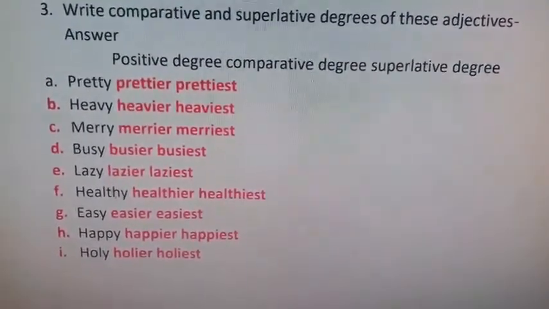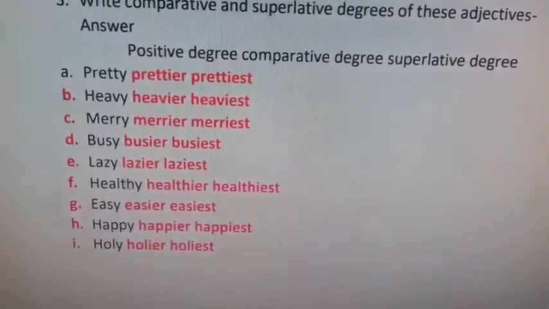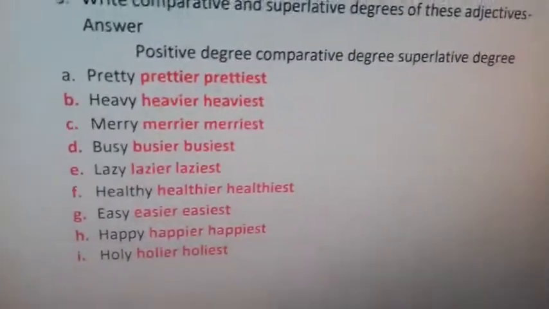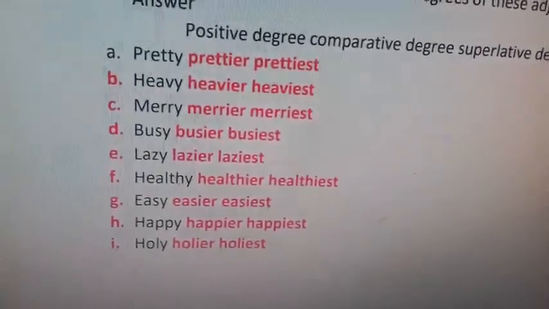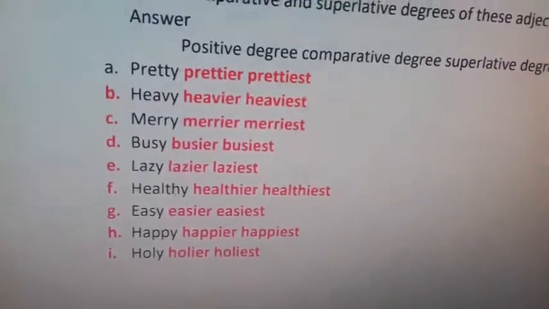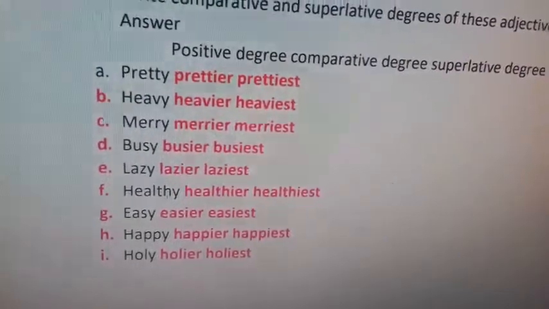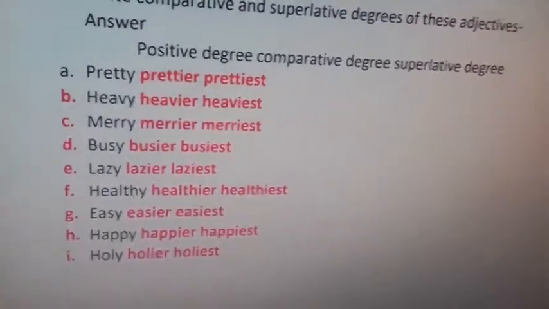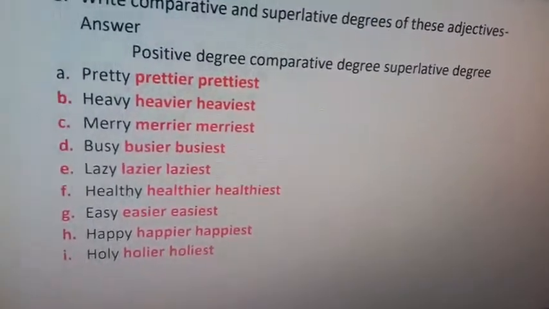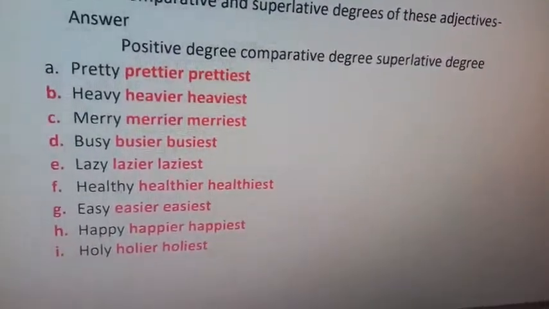Generally we add ER to make comparative degree and EST to make superlative degree. When any word or any adjective ends with Y, we remove Y, and in place of Y we write I. After that we add ER to make comparative degree, and we add EST to make superlative degree, after removing Y or replacing Y by I.